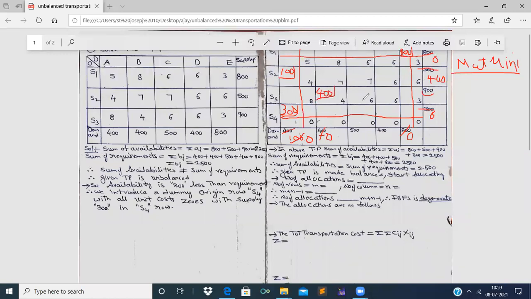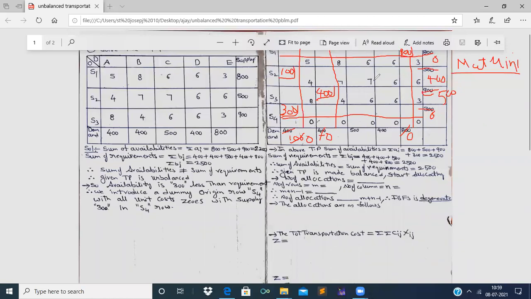Put it in a box and take out this 400 from 900. We'll be left with 500. Now, the demand is made 0. Therefore, strike off the column.